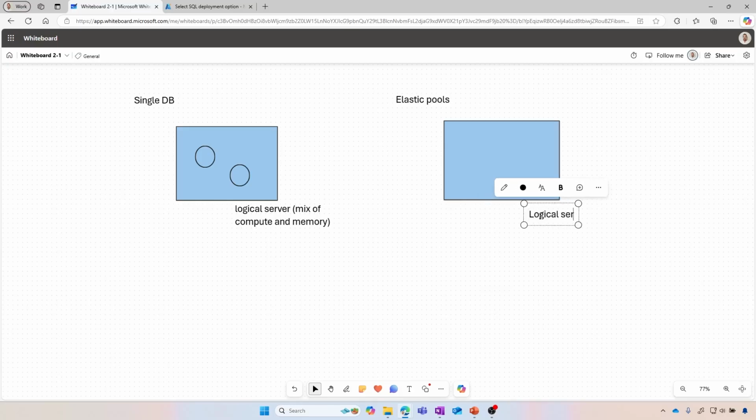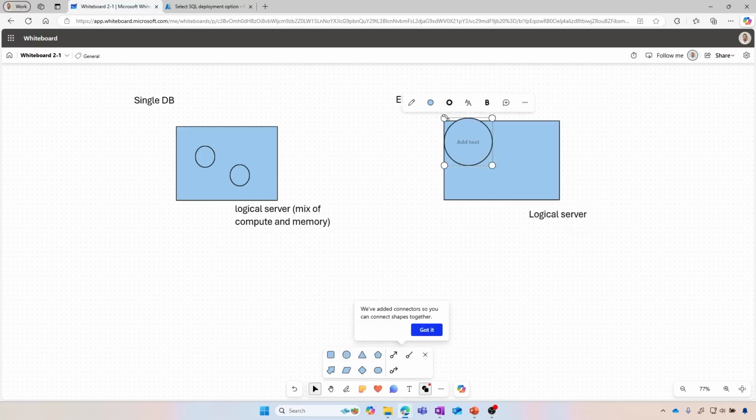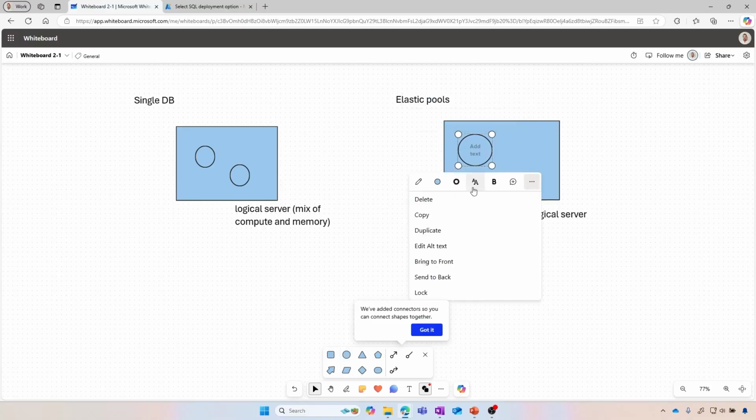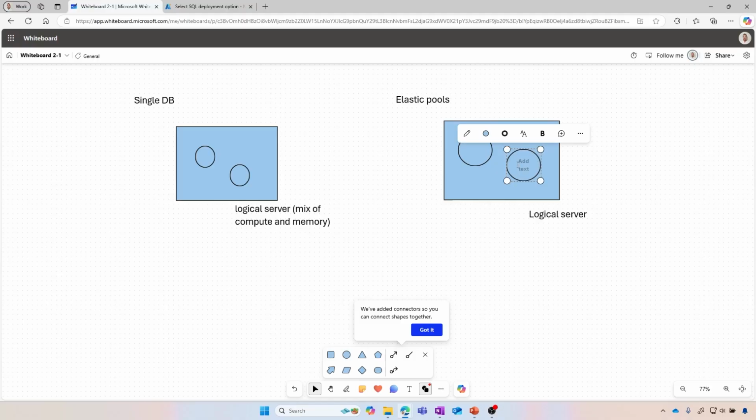And then the particularity of the elastic pool is that you can have multiple databases, right? And then when there's a higher need against a specific database, you can provide some scaling option for those databases based on the pool of resource available.